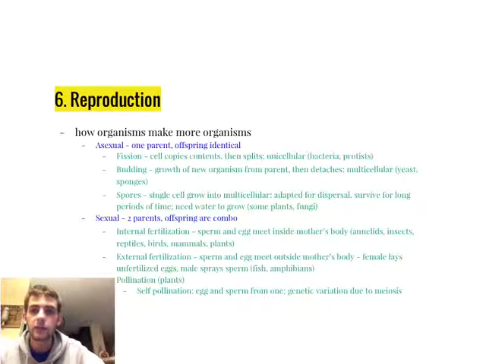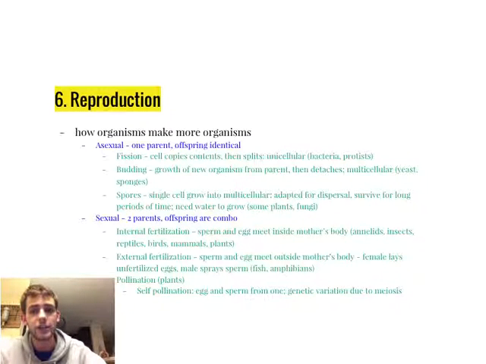External fertilization is when the egg and sperm meet outside of the mother's body. So the female will normally lay unfertilized eggs, and then the male will come through those eggs or over the eggs and spray sperm over the unfertilized eggs. And so fish are known to do that. It's called spawning in fish, and then also some amphibians.